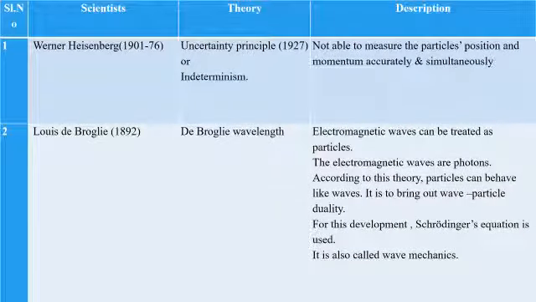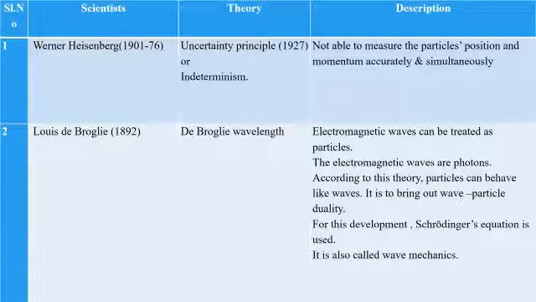On this slide, we can see two important scientists of quantum physics, and their theories and descriptions are given. Number one is Werner Heisenberg. His lifespan is 1901 to 1976. His famous theory is called the uncertainty principle.